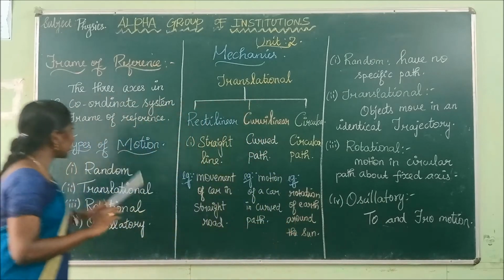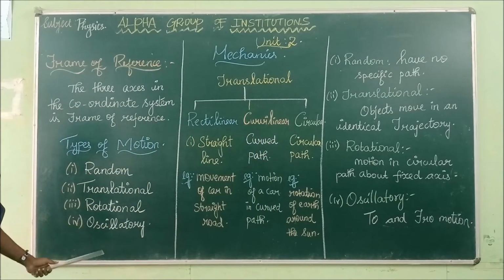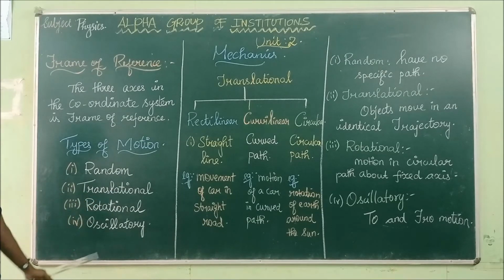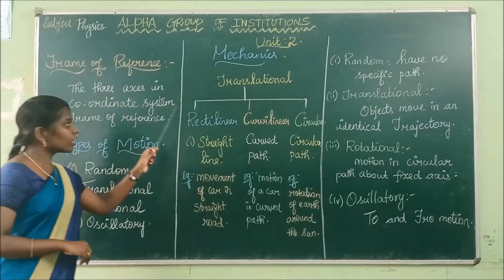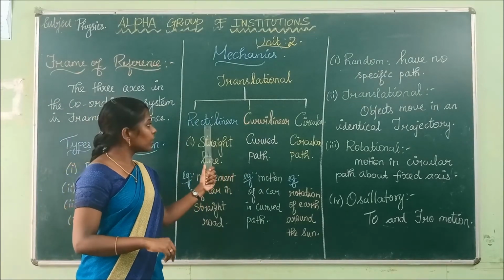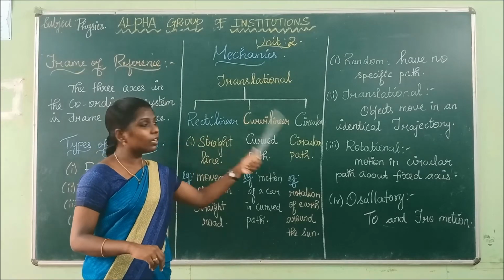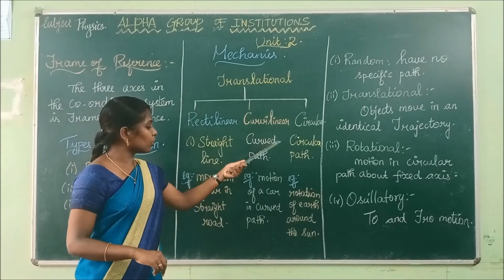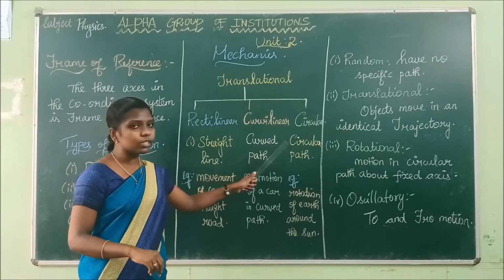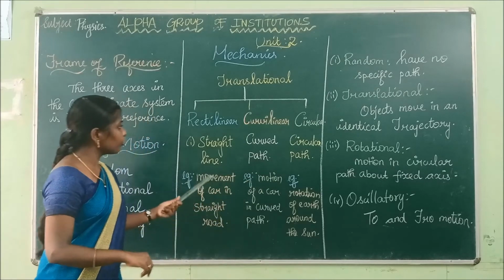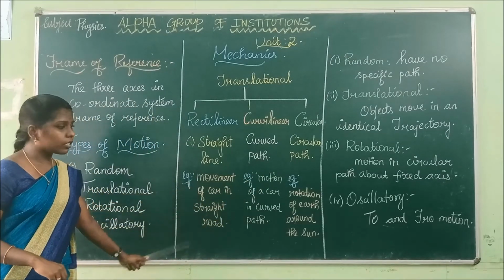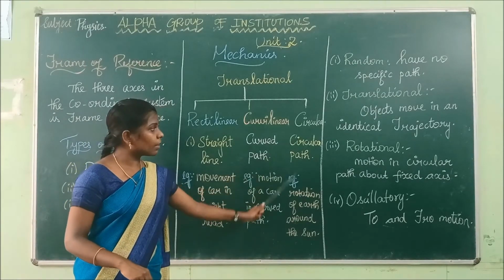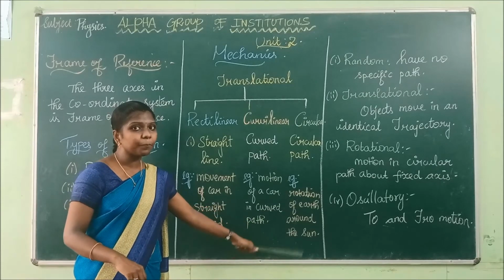So here we have seen the types of motion. What are the types of motion? Random motion, translational motion, rotational motion, oscillatory motion. Translational motion is divided into three types: rectilinear motion, curvilinear motion, circular motion. Rectilinear motion is motion in a straight line. Curvilinear motion is motion in a curved path. Circular is motion in a circular path. An example of rectilinear is the movement of a car on a straight road. An example of curvilinear is the motion of a car on a curved path. An example of circular is the rotation of the earth around the sun.